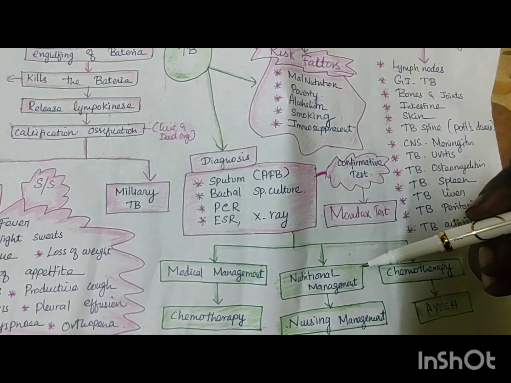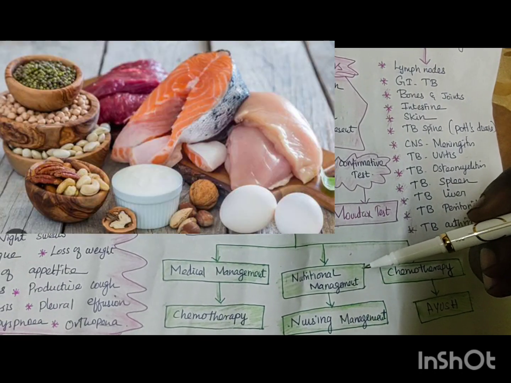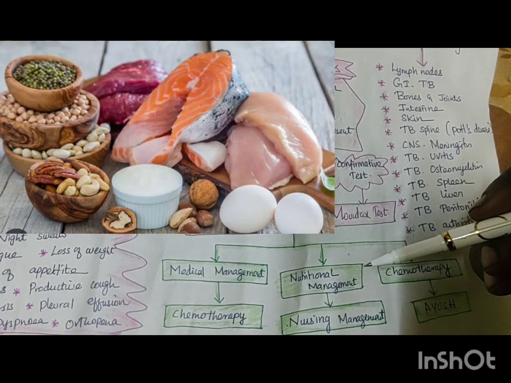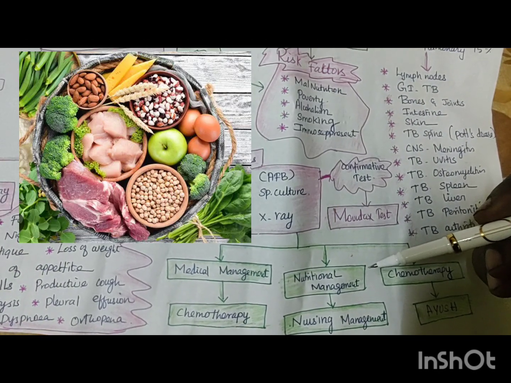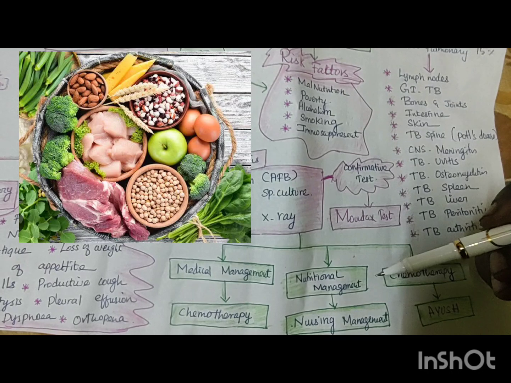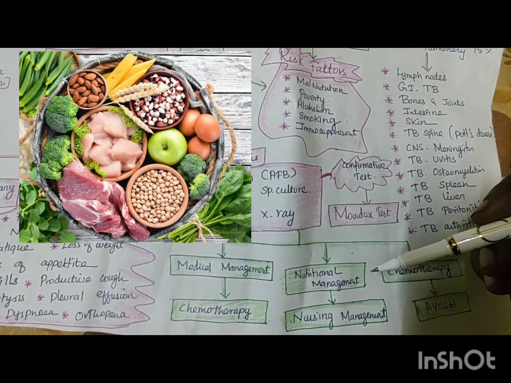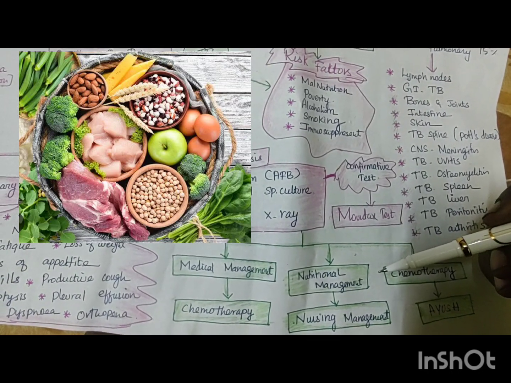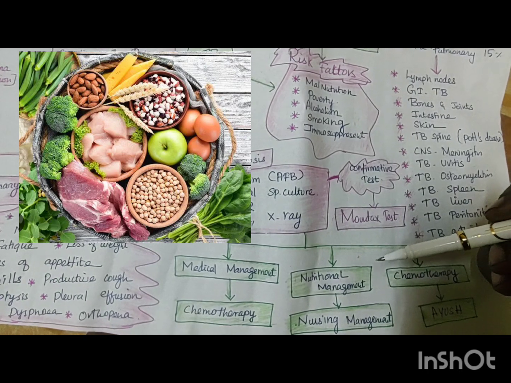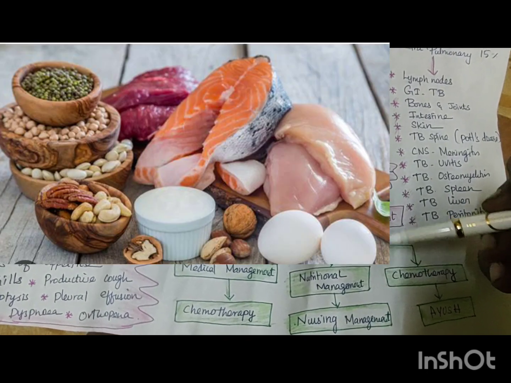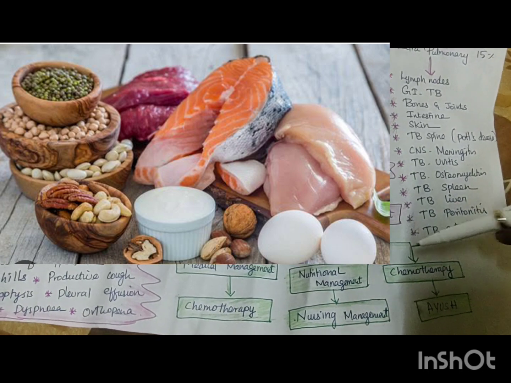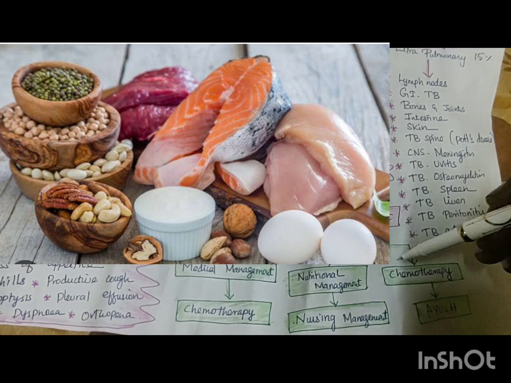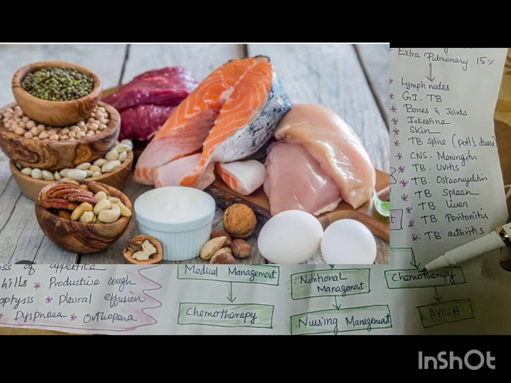What about the nutritional management? The medicine alone is not going to cure it. When you take more medicine, the metabolism and the liver need the correct amount of food. What kind of food should you take? Protein-rich food, like 2 eggs, meats, meals, and small, frequent food is very, very important. Highly nutritious protein-rich food will help TB patients get rid of TB.